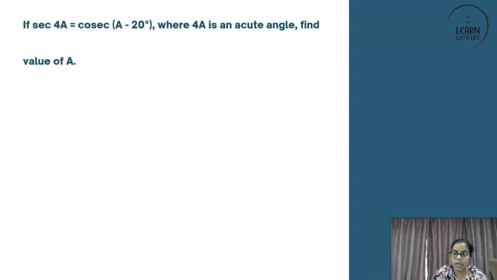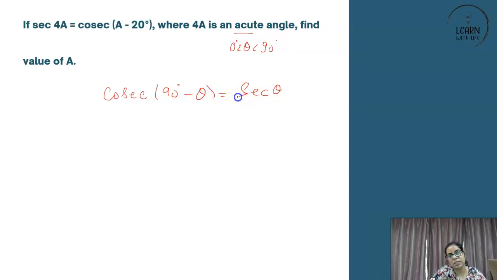Okay. So here, how to do it, let us see. I told you I will not tell you, but okay. So we will be using trigonometric ratios, as the topic suggests, and trigonometric ratios of the complementary angles. Complementary angles are those whose sum is equal to 90 degree. An acute angle is an angle less than 90 degree and more than 0 degree. Okay, so now let's see how this should be done. We already know that cosecant of 90 degree minus theta is equal to secant theta. This is the trigonometric ratio property that we should use.